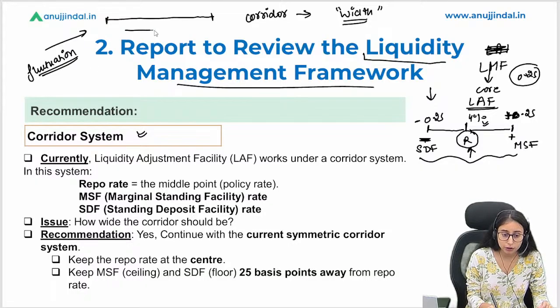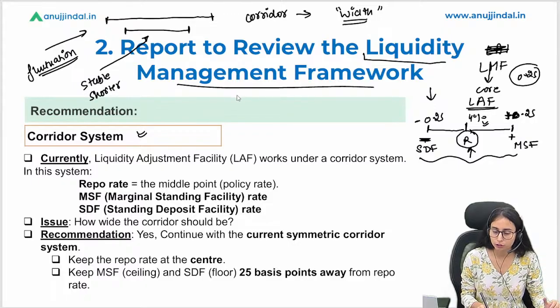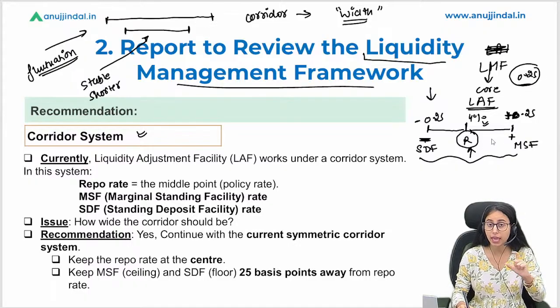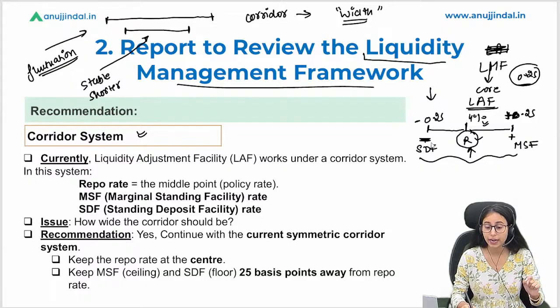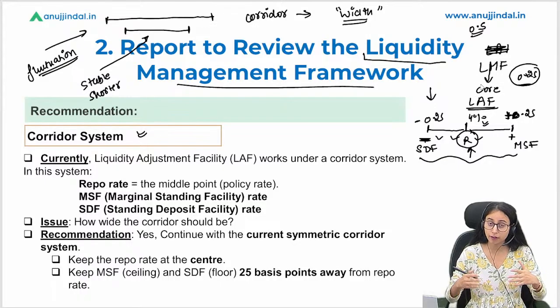If this corridor is shorter, there is less fluctuation, as it is more stable in the shorter period of time. So this committee asked the question, do we need to widen this corridor or not? Should we keep a difference between the MSF and repo rate and between the SDF and repo rate of 0.5? Should we widen the corridor?